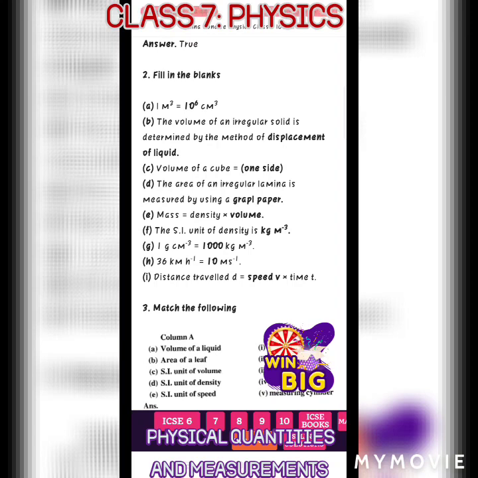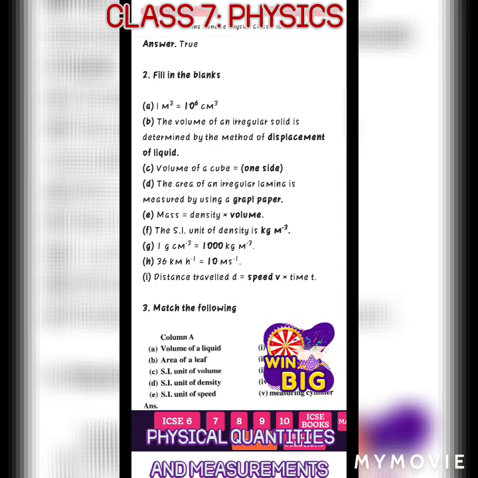Irregular lamina means the body which is not having any particular shape. So if it is irregular, we have to find the area by using a graph paper. And number E, mass equal to density into volume. So volume is the answer, that is the underlined part.